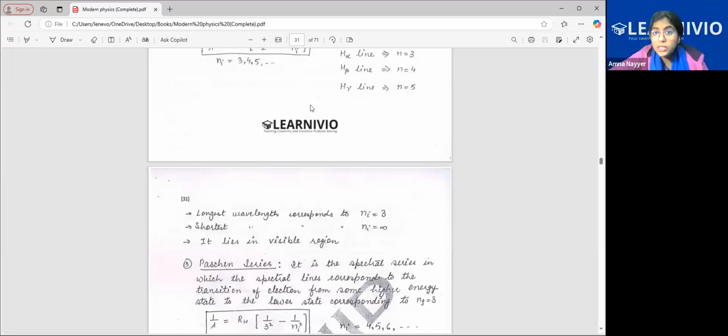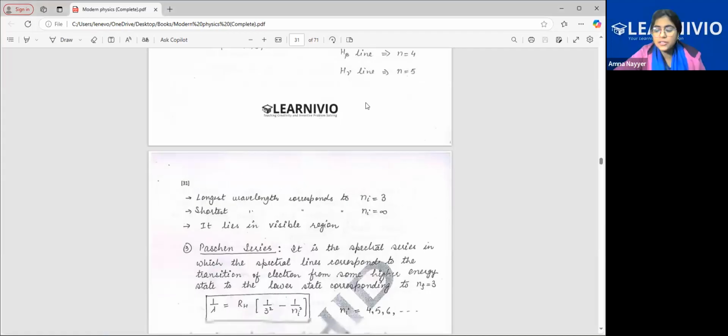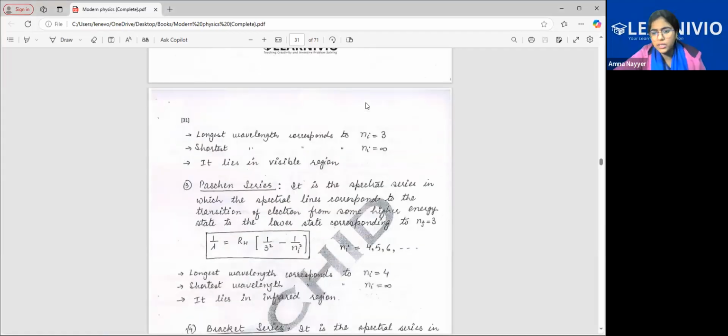Now class, for the longest wavelength, what should be n initial? 4. Longest wavelength means shortest difference. If n final is 3, the next one will be 4. And for the shortest wavelength, it will be infinity only.